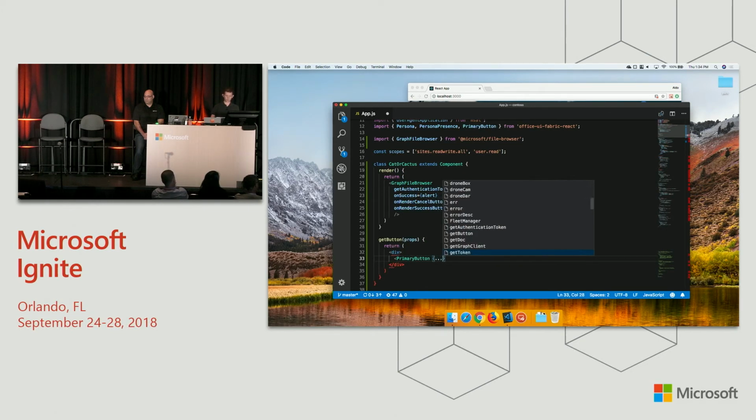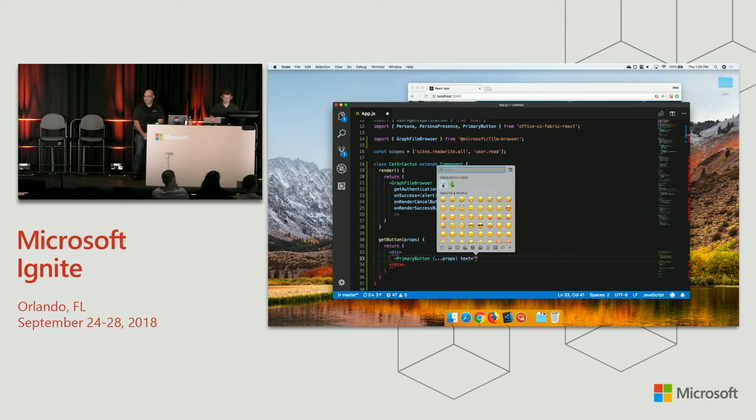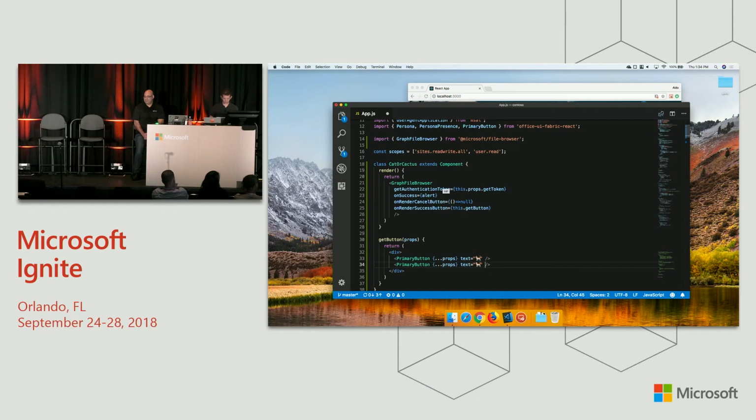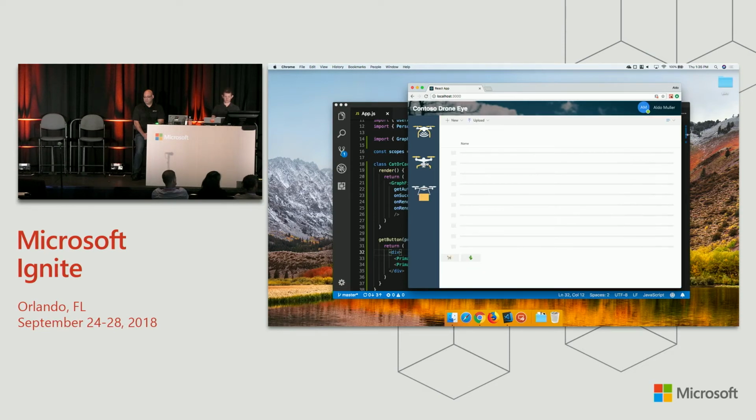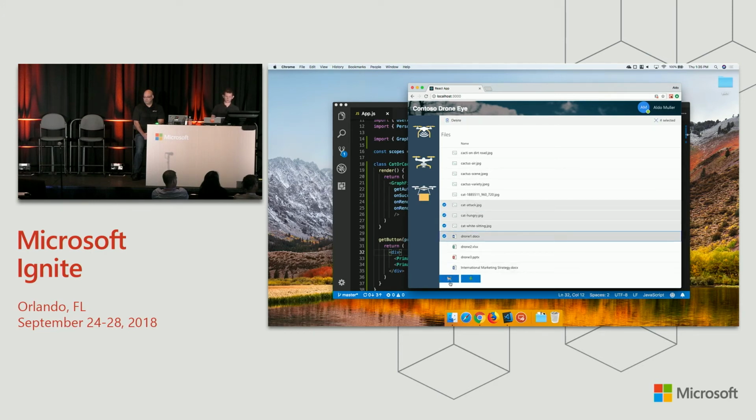I'm going to use the Fabric primary button here. And for the text, I learned this new trick. It's a window dot on a PC, pop up your emoji keyboard. We find that the millennials who work on our drone hazard classification crew are much more effective when you use emoji. So in this case, the success button, the select button, is replaced with these two. Let's see if it worked. Hey, now you have a customized experience for selecting your cats or your cactuses.